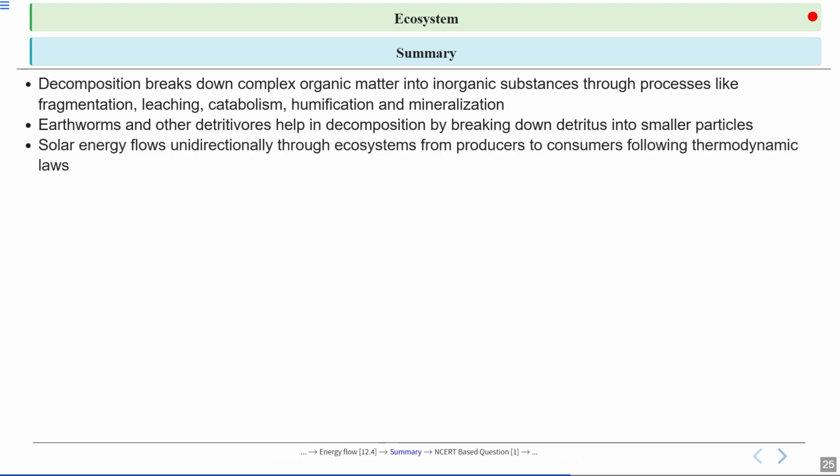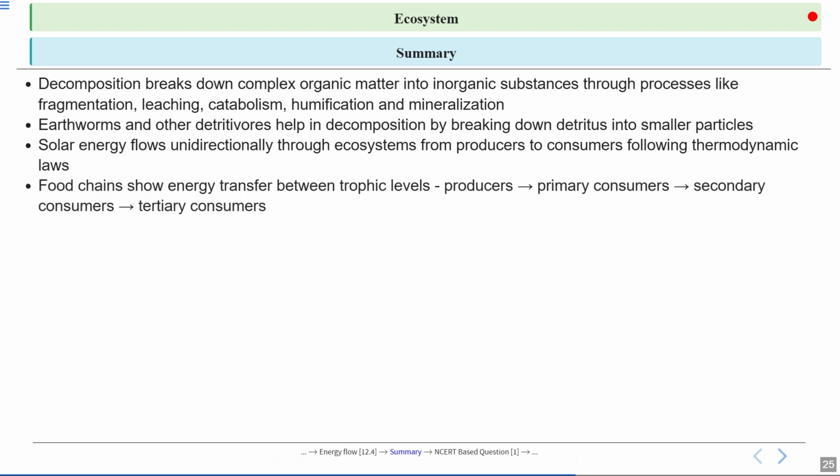We also discussed the flow of energy in the ecosystem. Energy moves through an ecosystem. Solar energy enters as sunlight and flows in one direction from plants, which are the producers, to animals, which eat them. And then the energy is transferred to other animals. This flow follows the law of thermodynamics, meaning energy is transferred but some of the energy is lost as heat. The food chain shows energy transfer between trophic levels, producers to primary consumers, secondary consumers, and then finally to the tertiary consumers.